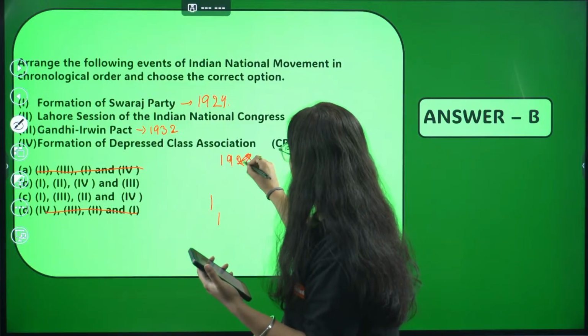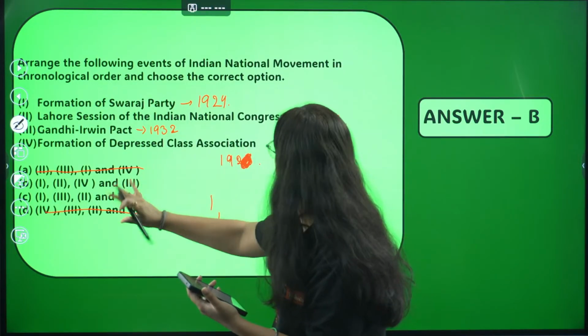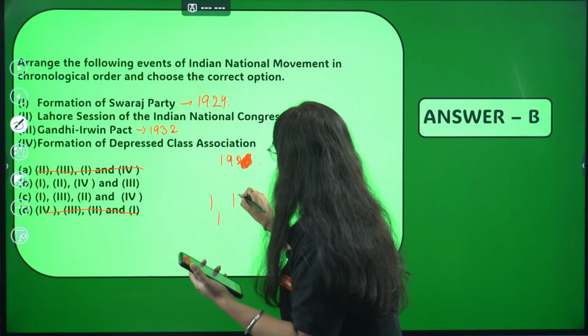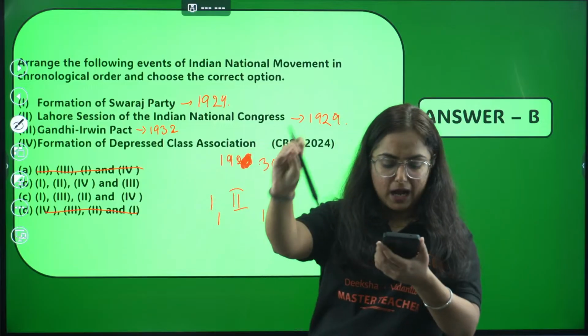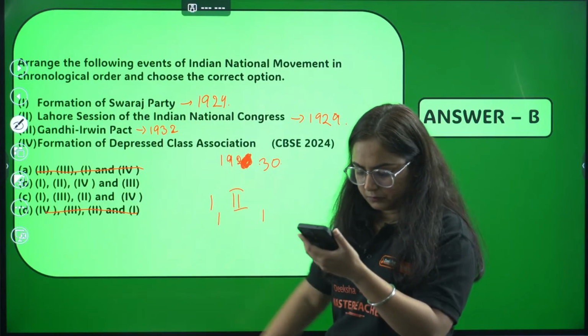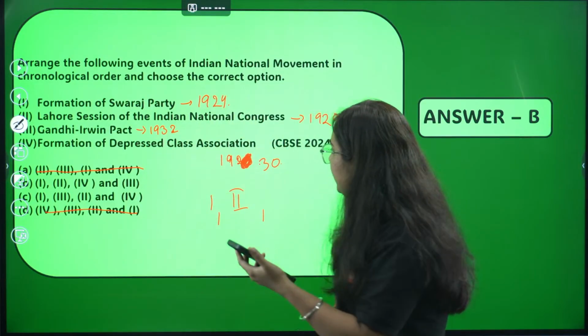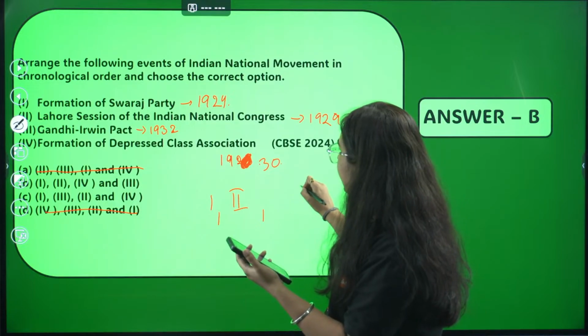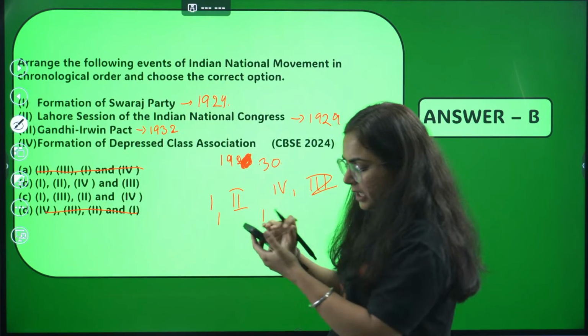I guess I am wrong here. The formation of it was not here. Fine. Get it. So then we have 1929. Then we have, fine, it was 30. My bad, it was 30. And then last, that was Gandhi-Irwin Pact. And then it was Gandhi-Irwin Pact, 3rd and 4th. Did you get this?